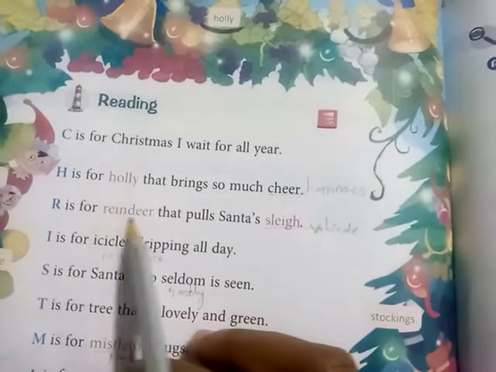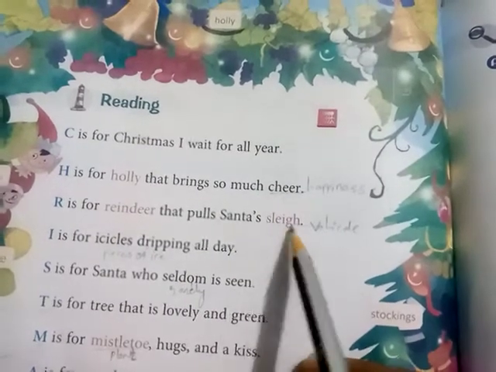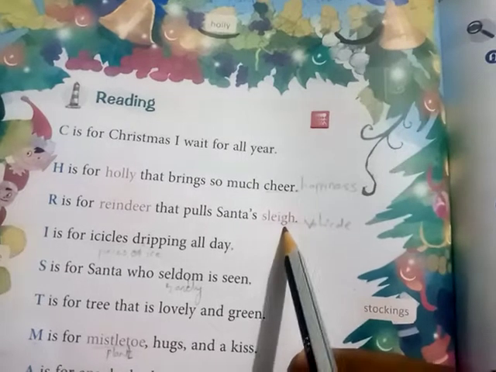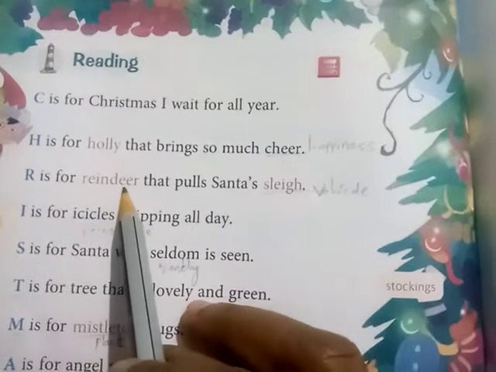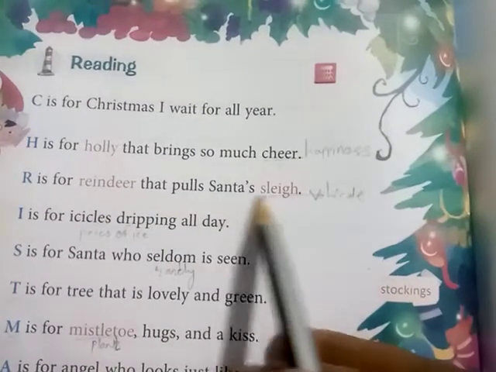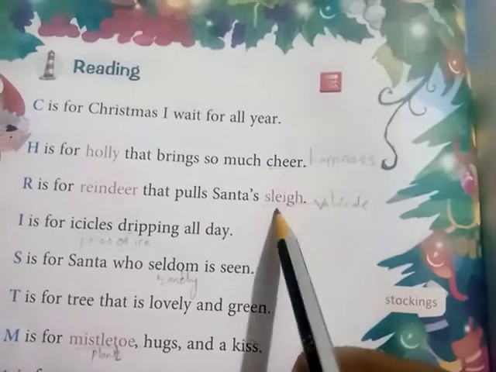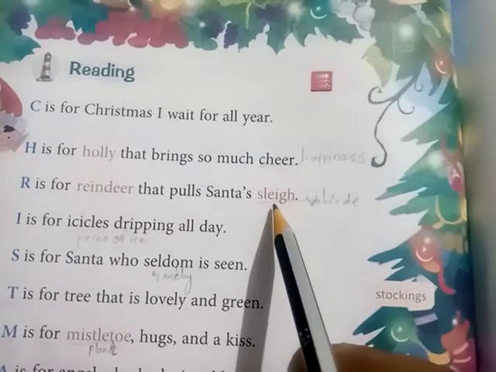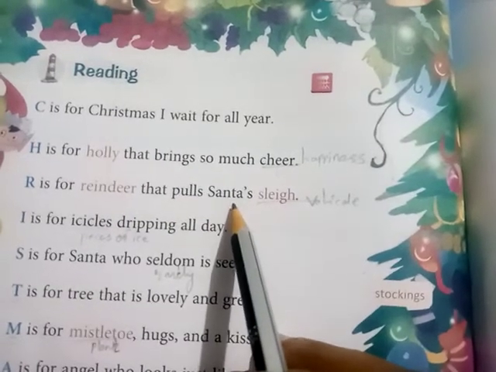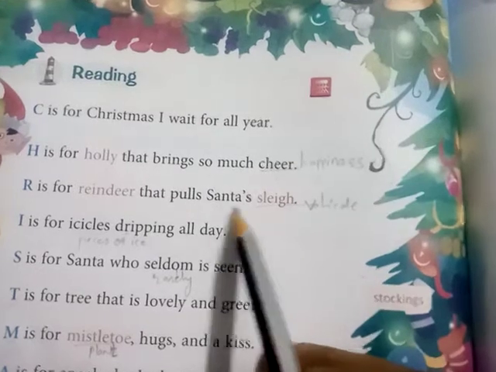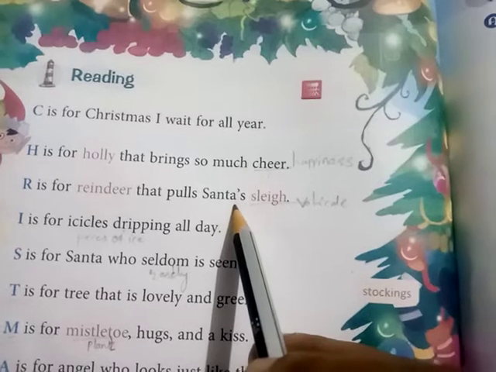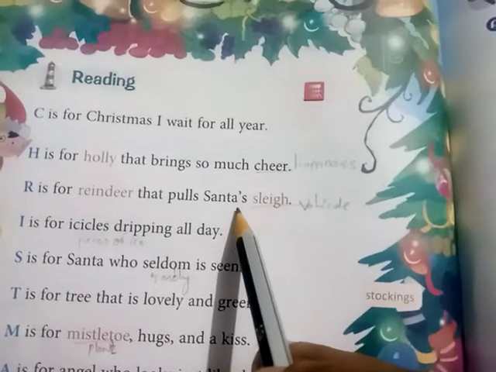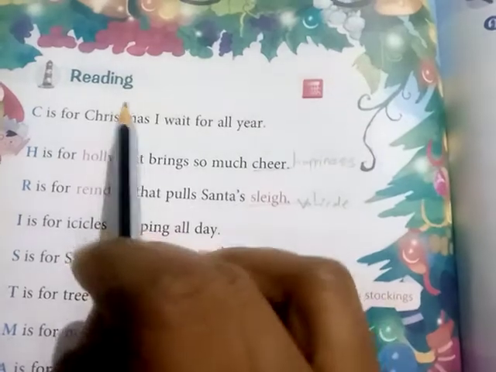Next, R is for reindeer that pulls Santa's sleigh. Sleigh means it's a vehicle. And who is pulling Santa's sleigh? Reindeer. And who is Santa? Santa is the name of Santa Claus, who brings happiness and toys to the children. So all the children, boys and girls, are waiting for Santa, waiting for Christmas day for all year.